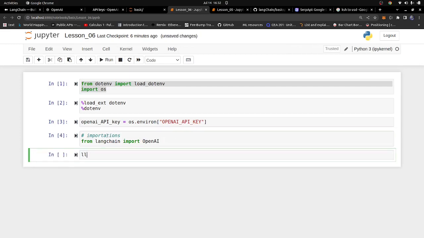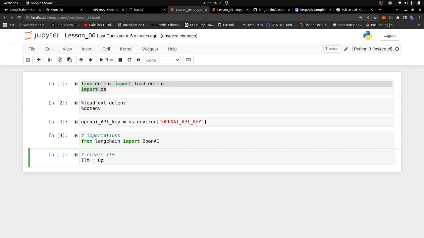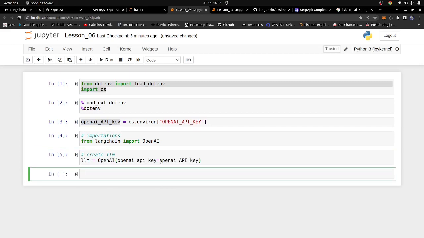I'm going to go ahead and create an LLM. Let me just put a comment right here: create LLM, and then LLM is going to be equal to OpenAI, and I'm going to simply pass in my OpenAI API key. I'll copy this and paste it right here. It's going to create the LLM for me, and you can also pass in temperature if you want and other stuff like that, but I'm not going to pass in all of that.